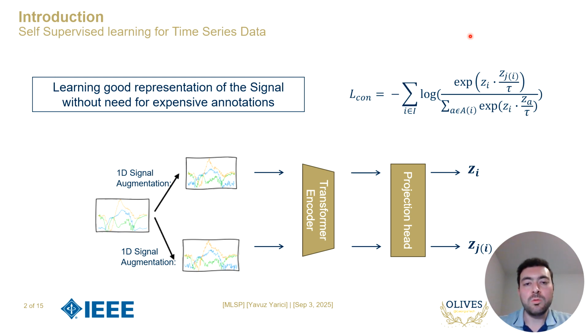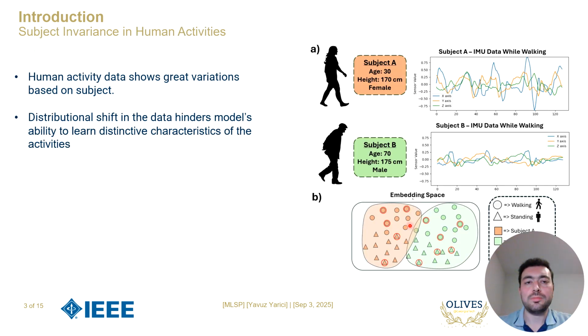The idea is simple. We take the original one-dimensional signal and create augmented versions of it. These signals are then passed through a transformer encoder and a projection head. Finally, we apply a contrastive loss, which makes the model bring similar signals closer together and push different ones apart. This way, the model learns strong and generalizable representations without the need for costly labeling.